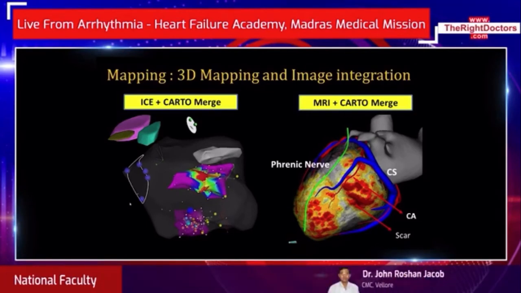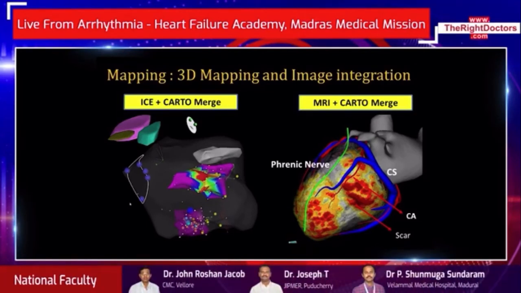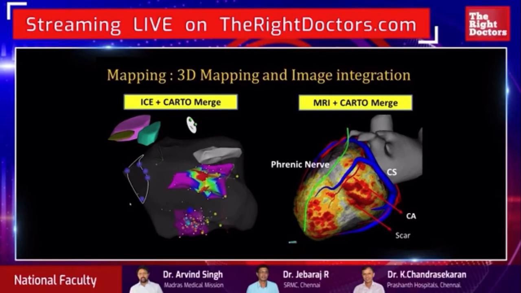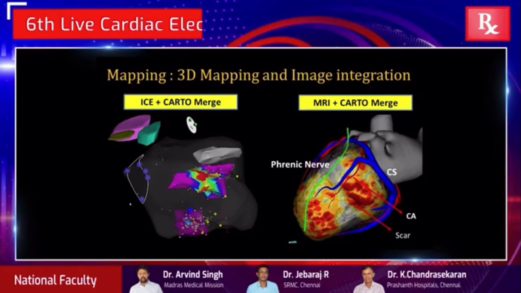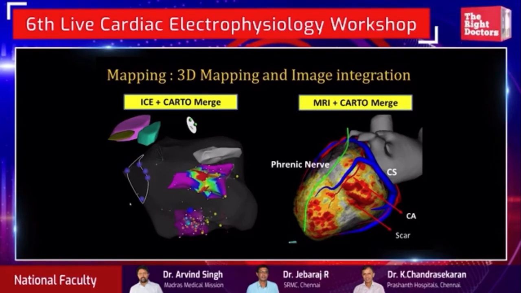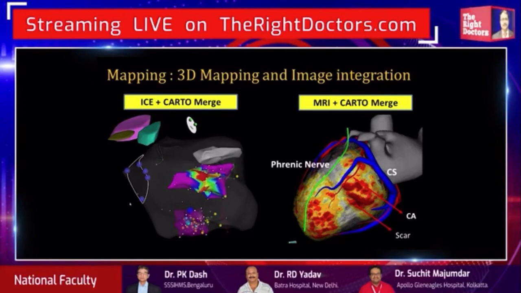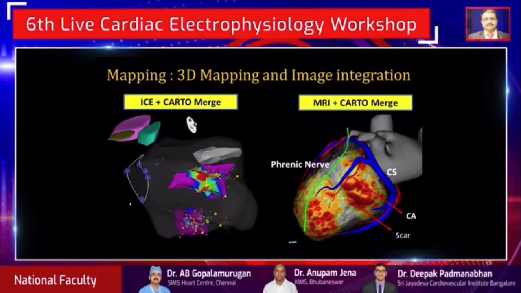When we deal with scar-related papillary muscle cases, that means if you have scar adjacent or confluent around the papillary muscle regions, we have been using the Music software from the Bordeaux group, where basically, using CT and MRI, you'll be able to construct the scar. And this was a fantastic case where we found the channel and ablated around those areas. We were successful in eliminating those PVCs, which were really coming from that area. I'm saying we should try and incorporate different imaging modalities and different mapping modalities to try and make our life easy.